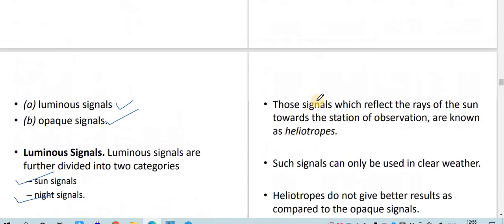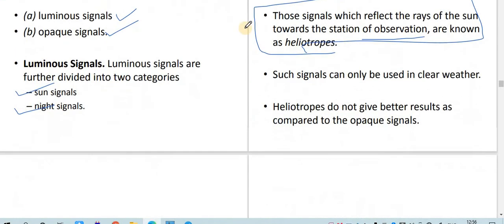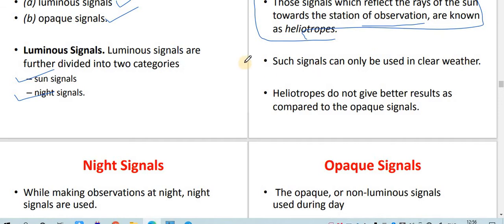Sun signals are those signals which reflect the rays of the sun. Any signal which reflects the rays of the sun towards the station of observation is known as a heliotrope. Such signals can be used in clear weather. Heliotropes do not give better results as compared to opaque signals, so they are not as accurate as opaque signals.